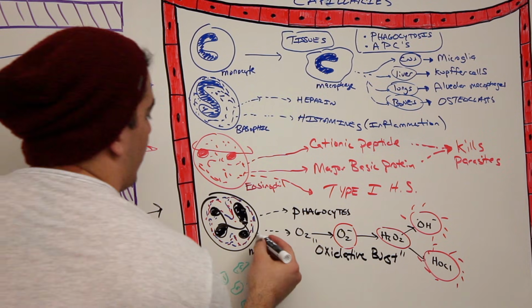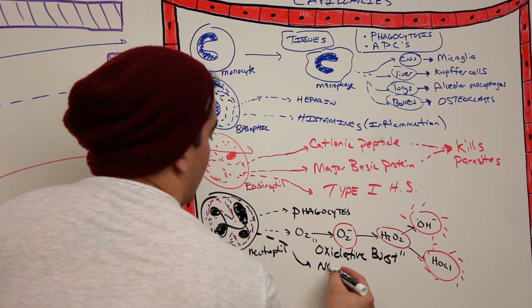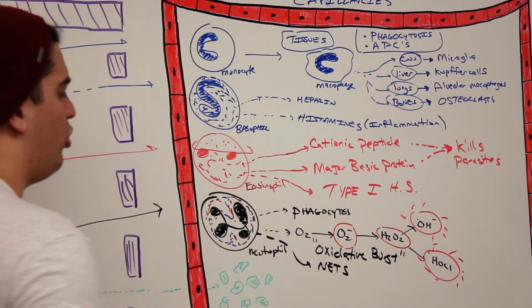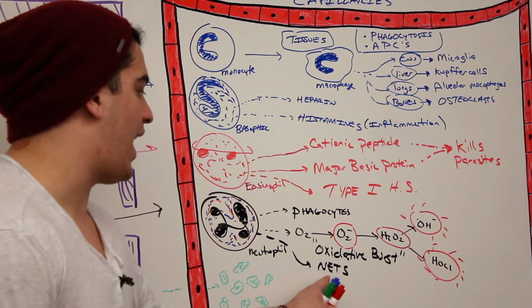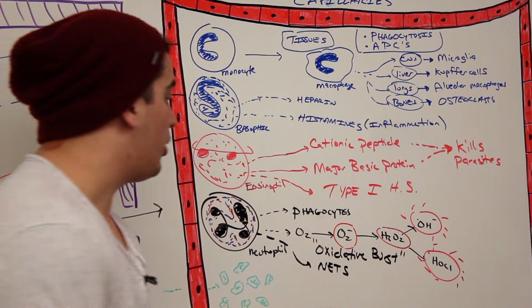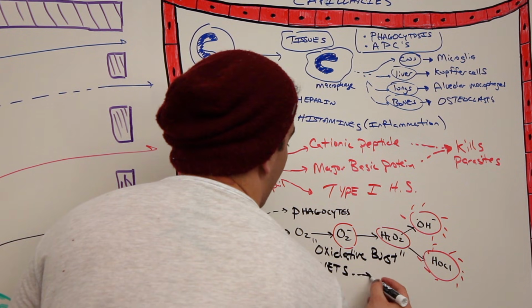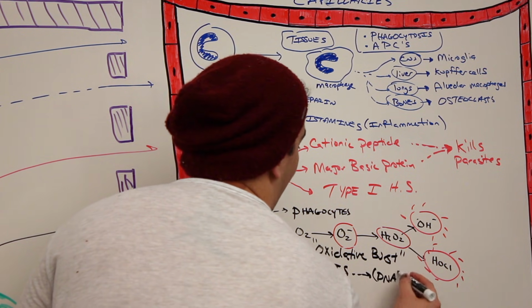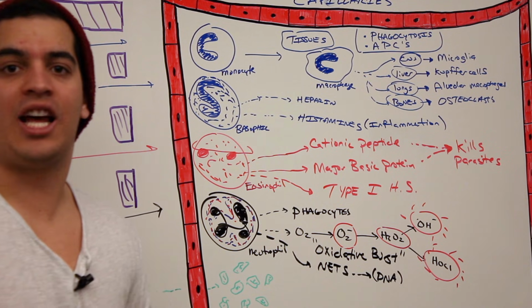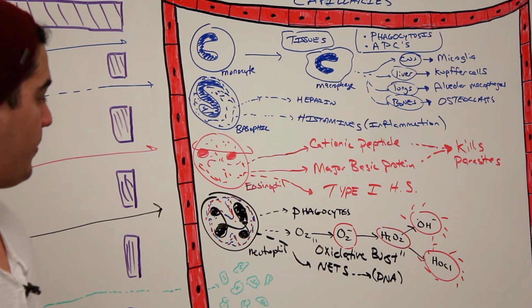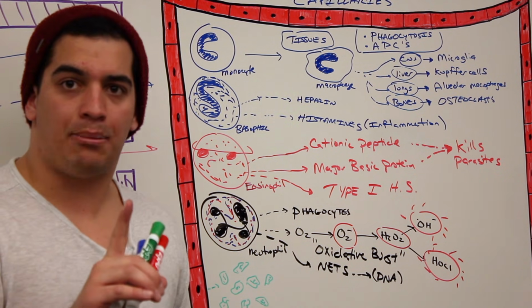All right, and then there's one more thing that these can also do, and it's called NETs. But we're not going to talk too much about that. It's just they can release what's called extracellular traps, where they literally release their own DNA and chromatin material onto pathogens to tag them for certain types of enzymes like cathepsin G. All right? That's that process.